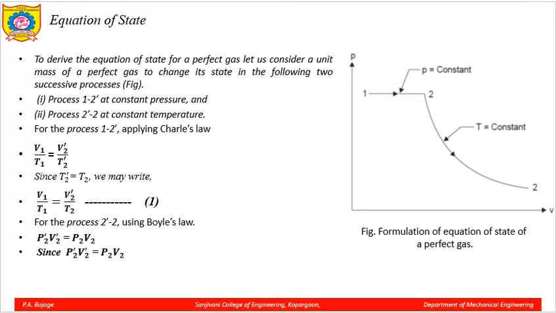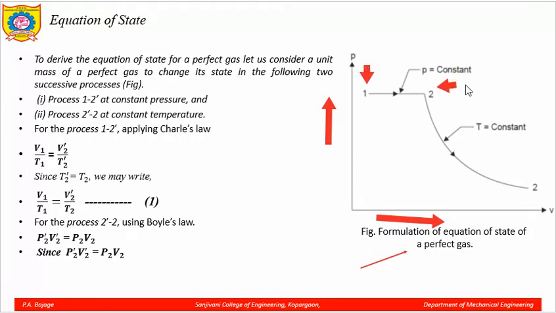Now, to start with this video, let us focus on this diagram. In this diagram you can see the formulation of equation of state for a perfect gas. On the y axis you have the pressure, on the x axis you have the volume, and you have two processes. The first process is 1 to 2 dash.